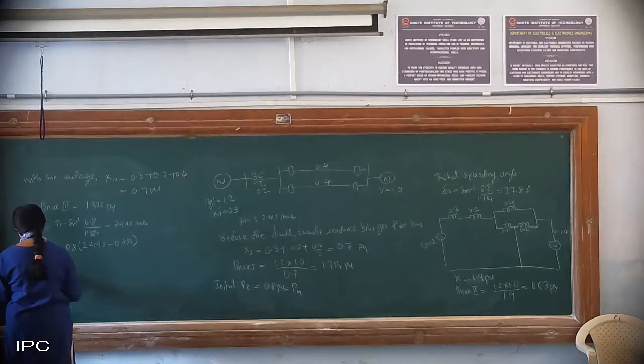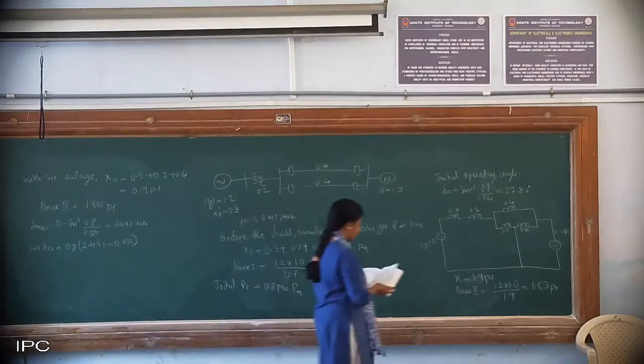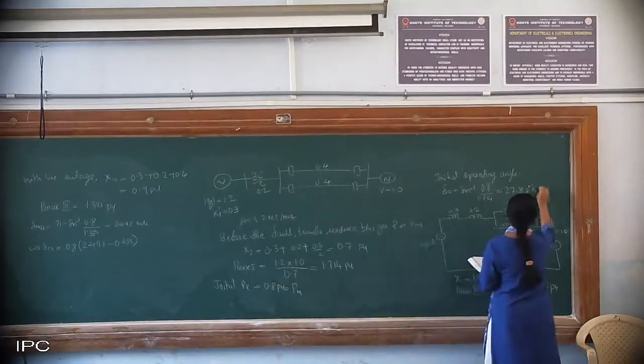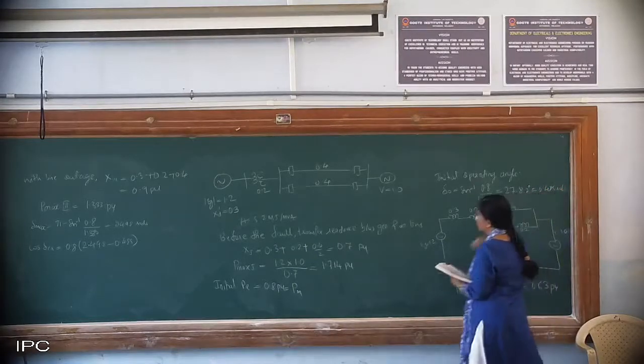One second, I'll tell you. Yes, this comes from that delta naught. Okay, 27.82 degrees initial case. So this is 0.485 radians. Clear? So this is 0.485 radians.